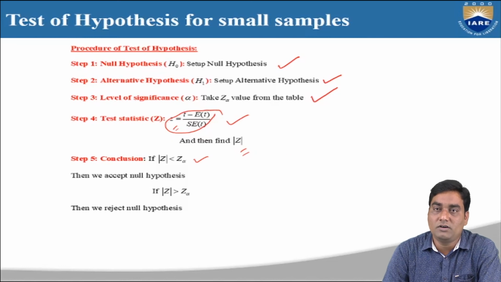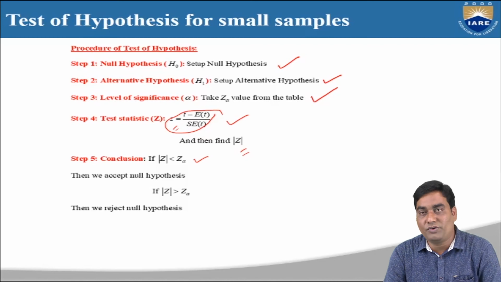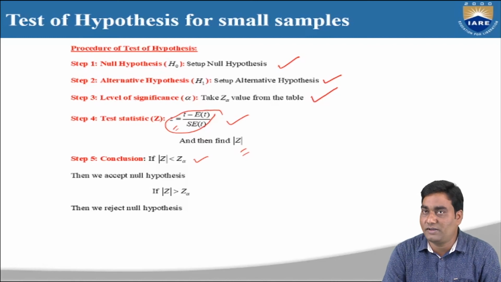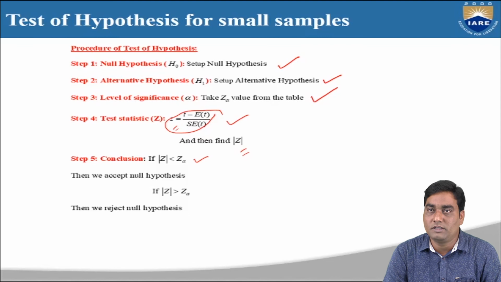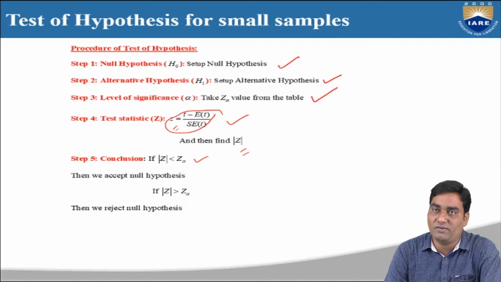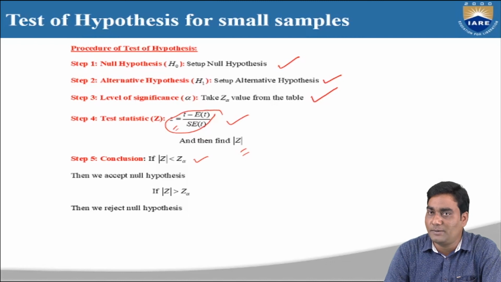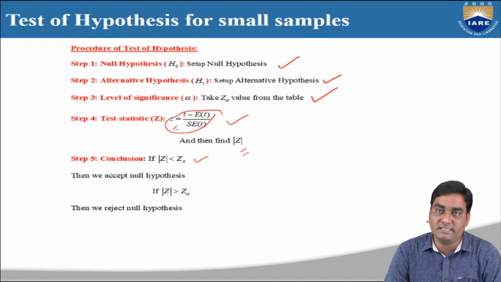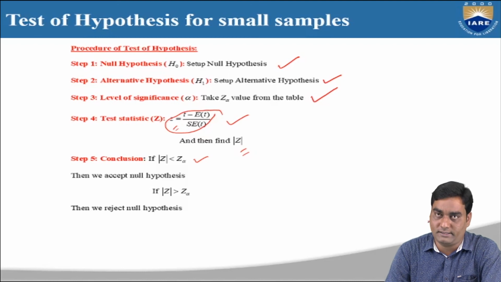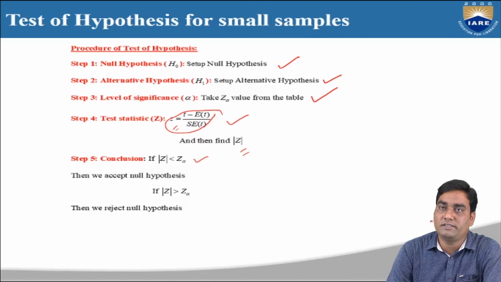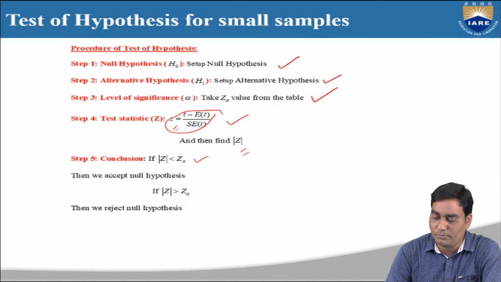So these are the 5 steps in the procedure of test of hypothesis for all the 4 tests in test of hypothesis for small samples. Step 1, null hypothesis. Step 2, alternative hypothesis. Step 3, level of significance. Step 4, test statistic. And step 5, conclusion. Out of 5 steps, only step 4 will change according to the test. So this is the procedure of test of hypothesis.